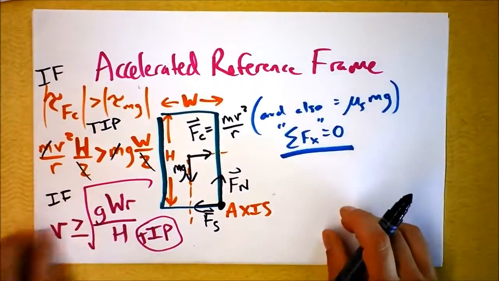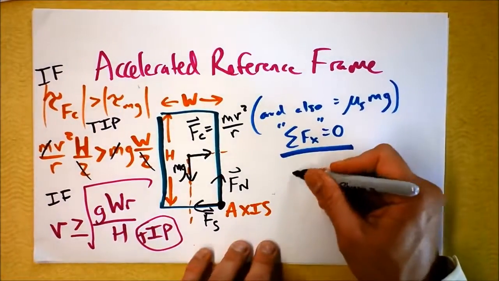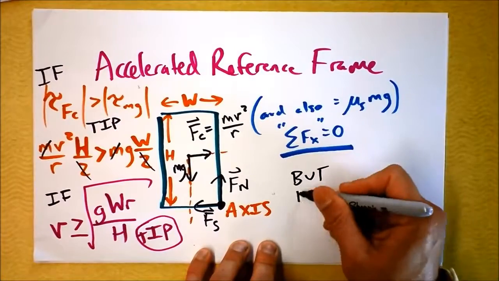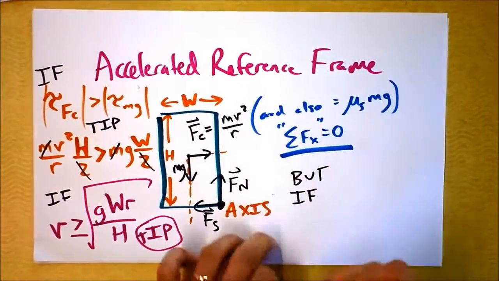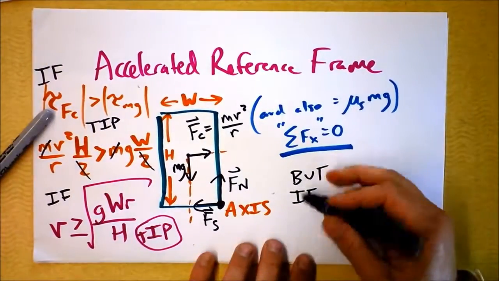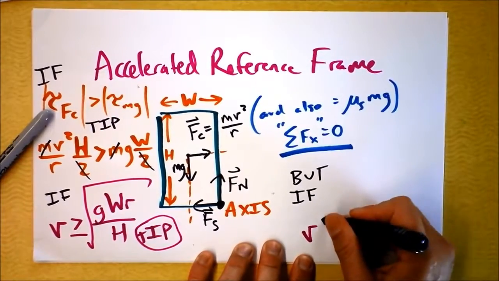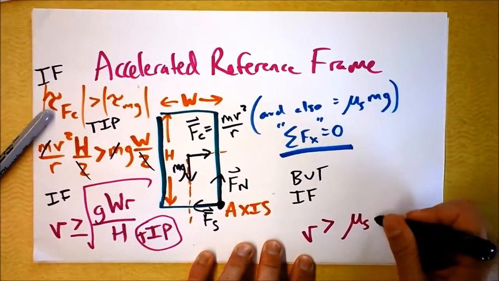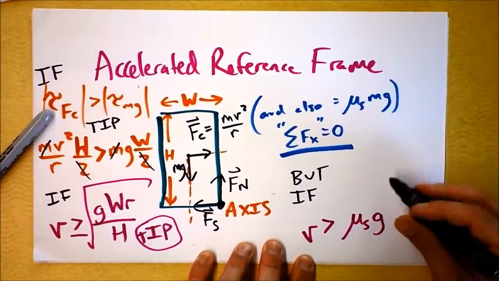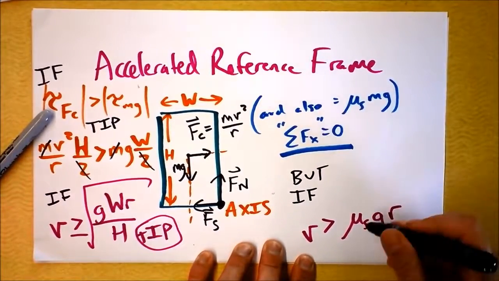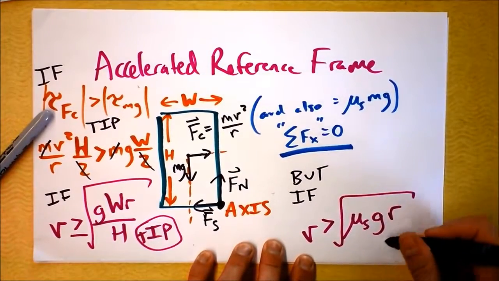Okay, but we had this other statement that said if v is greater than the square root of mu sub s times g times r, then we have a slip.